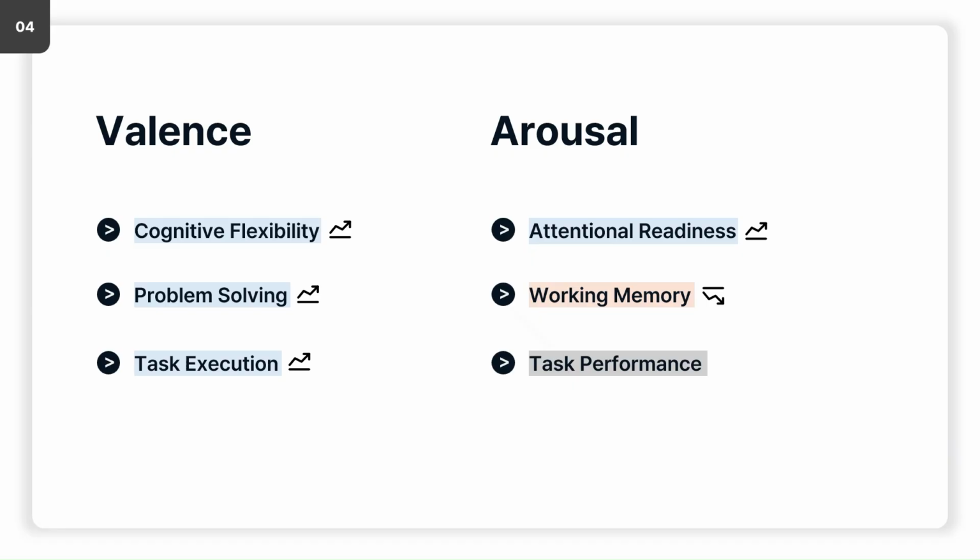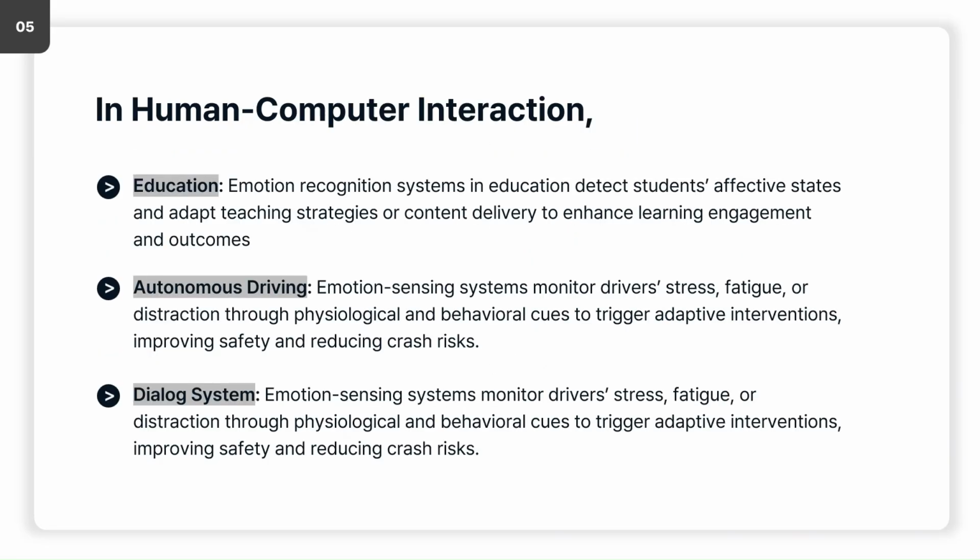Previous research has also examined effects of emotion along the dimensions of valence and arousal. Positive emotions primarily facilitate cognitive flexibility and problem solving. Arousal contributes positively to the readiness for cognitive tasks. However, excessive arousal can impair working memory. As a result, the impact on task performance varies depending on the task difficulty.